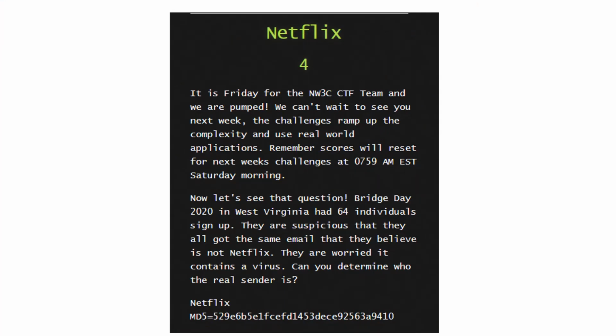Bridge Day 2020 in West Virginia had 64 individuals sign up. They're suspicious that they all got the same email that they believe is not Netflix. They're worried it contains a virus. Can you determine who the real sender is?